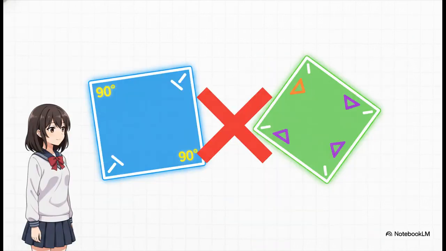All right, what about the other way around? Let's say the sides are proportional, but the angles aren't. Think of a square and a rhombus, like a squished square. If we make their side lengths the same, then the sides are proportional. The ratio is just 1. But the angles? The square has all 90-degree angles, but the rhombus doesn't. So they fail rule 1, and they are not similar. This proves it. You absolutely need both conditions to be met.